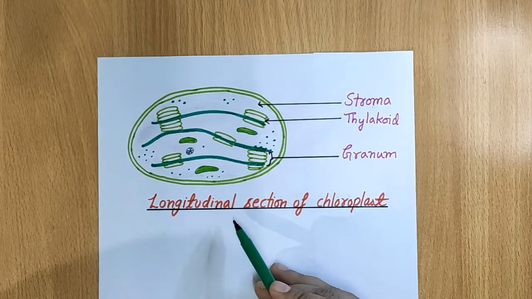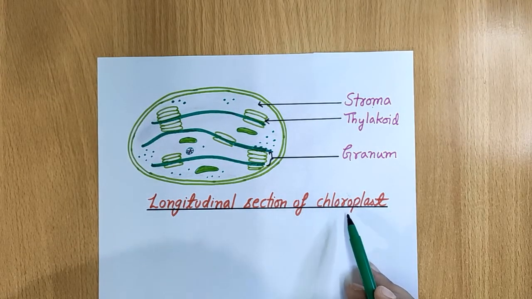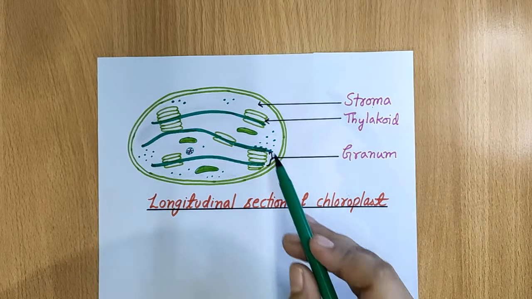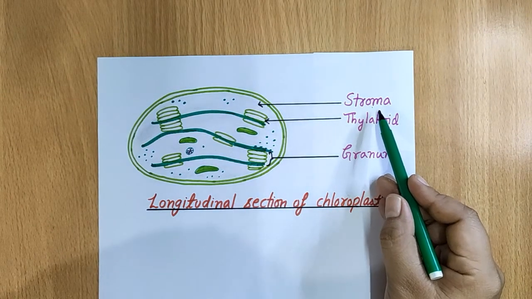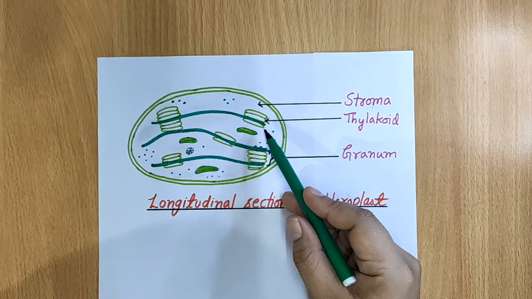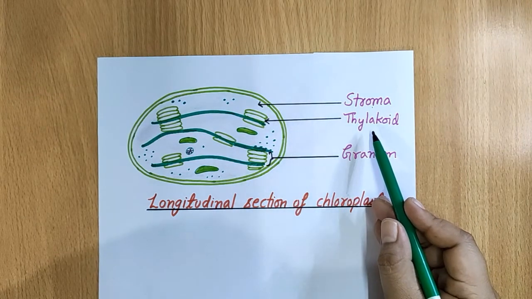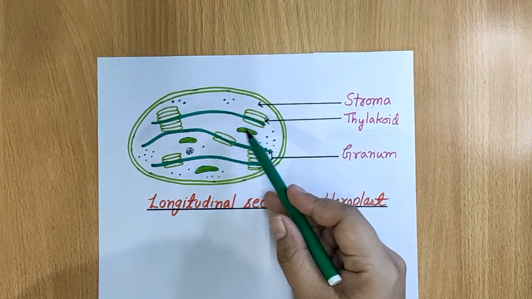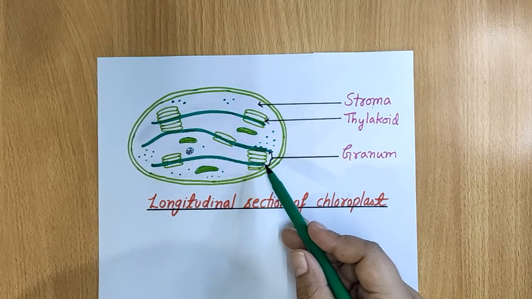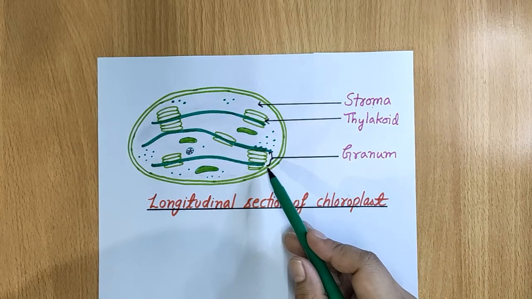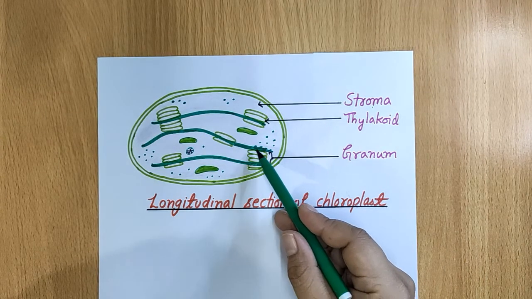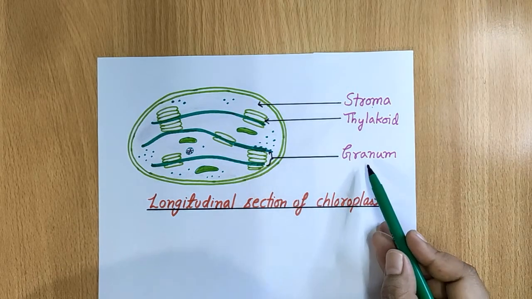This is a longitudinal section of chloroplast, showing various parts of chloroplast. The liquid matrix present inside chloroplast is called stroma. The sac-like structure is called thylakoid. There are various thylakoids inside chloroplast. When these thylakoids are piled up together, they form this structure which is called granum.